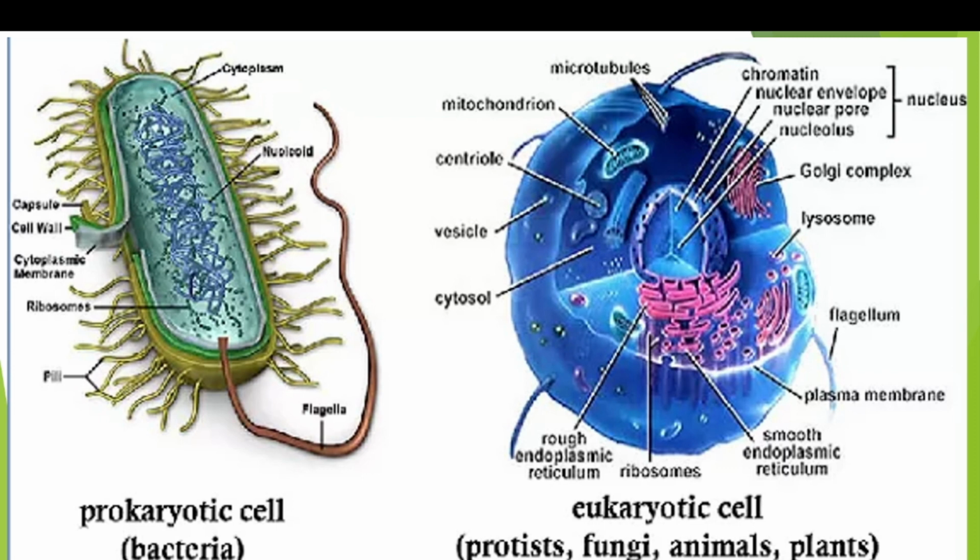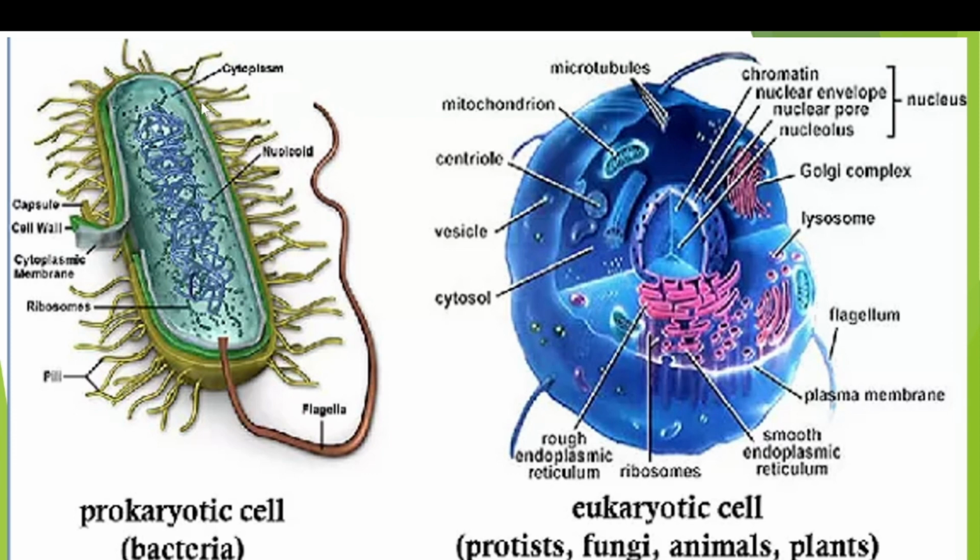Eukaryotes contain a prominent nucleus in the cell, whereas prokaryotes don't contain any nucleus. That means these are single membrane bound organisms, whereas eukaryotes are multi-membrane bound organisms.